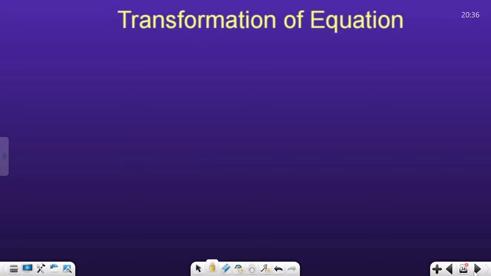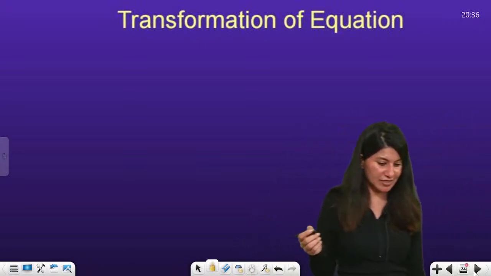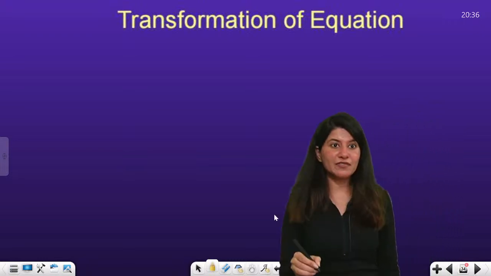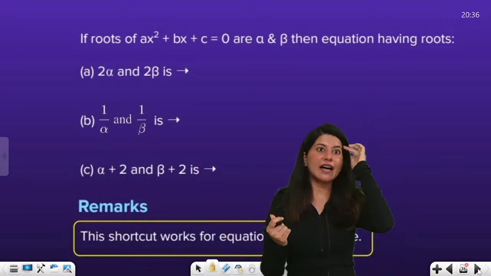Now let us get into my favorite section, which is transformation of equation. Okay? So let me just tell you about this.